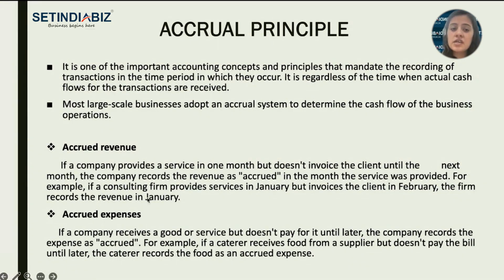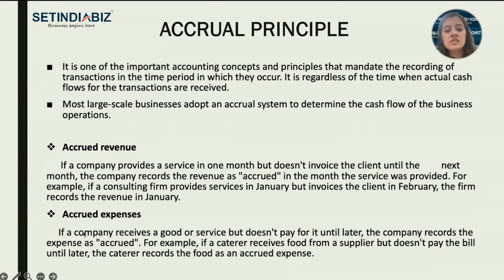For example, if a consulting firm provides services in January but invoices the client in February, the firm records the revenue in January. So accrued means record when due, not when received. Record the financial transaction, the revenue, when due and not when received.